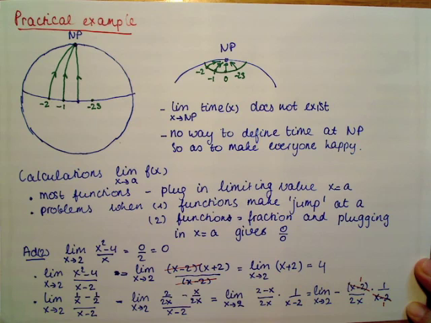And so we have to calculate the limit for x tending to 2 of the function minus 1 over 2x. Plugging in the limiting value gives us minus 1 over 2 times 2, which is minus 1/4.